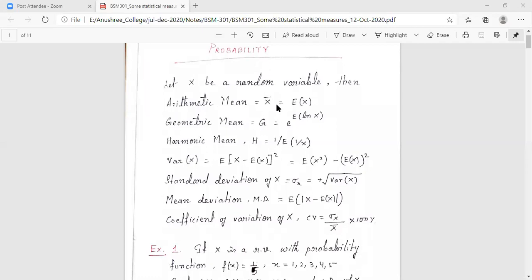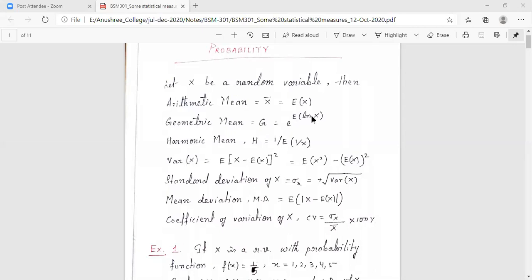And how we are going to evaluate this, we have learned, or evaluated, in our previous classes for some specific distributions. That is arithmetic mean. In terms of probability, it is expectation of X. If we are going to evaluate arithmetic mean for a particular random variable, that means we are evaluating expectation of X. Next is the expression for geometric mean, denoted by capital G. It will be evaluated again in terms of expectation as e to the power expectation of ln X. What is this ln?